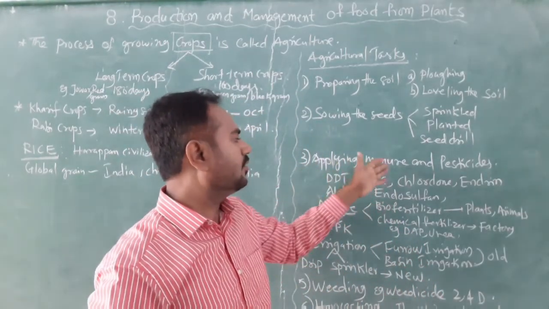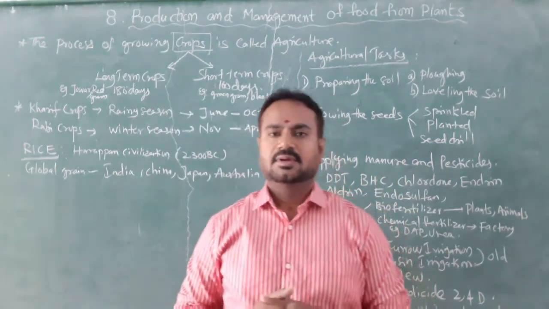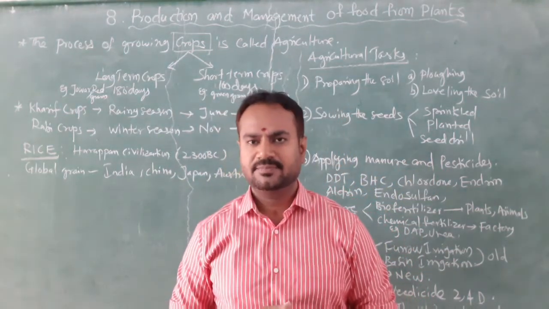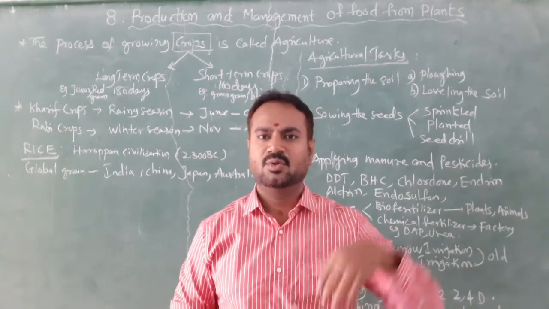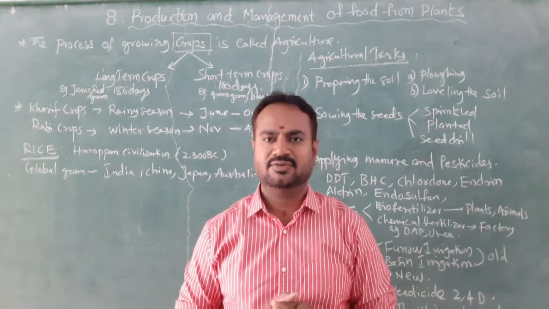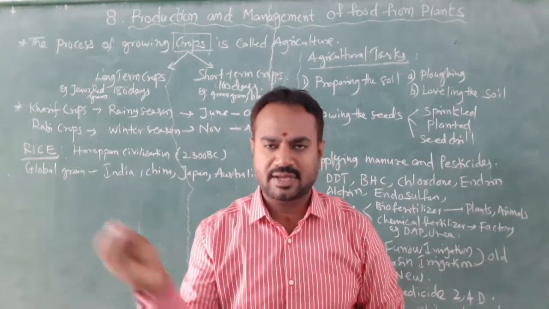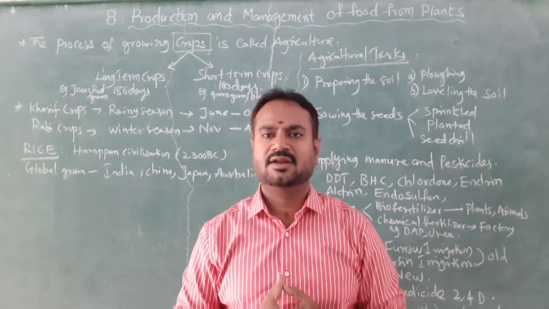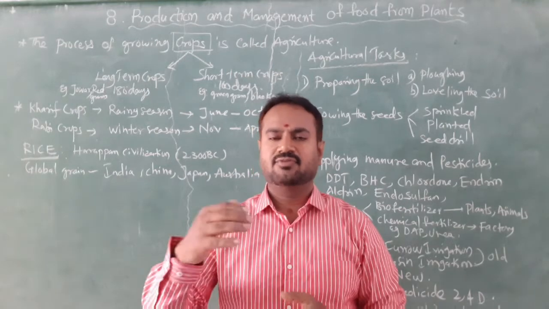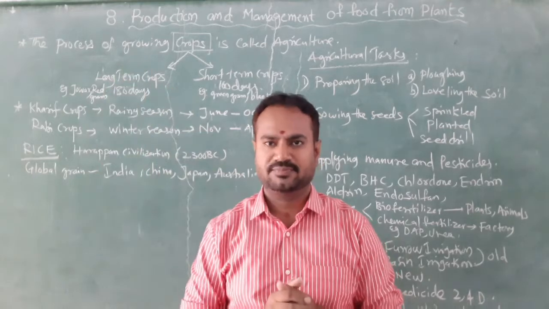Then applying manure and pesticides. So manure is very much needed. Nowadays, everyone is using chemical fertilizers. In olden days, they used biofertilizers. But then some revolution came nowadays that organic foods are very much healthier. So organic foods are very much costly in the market and supermarkets also.